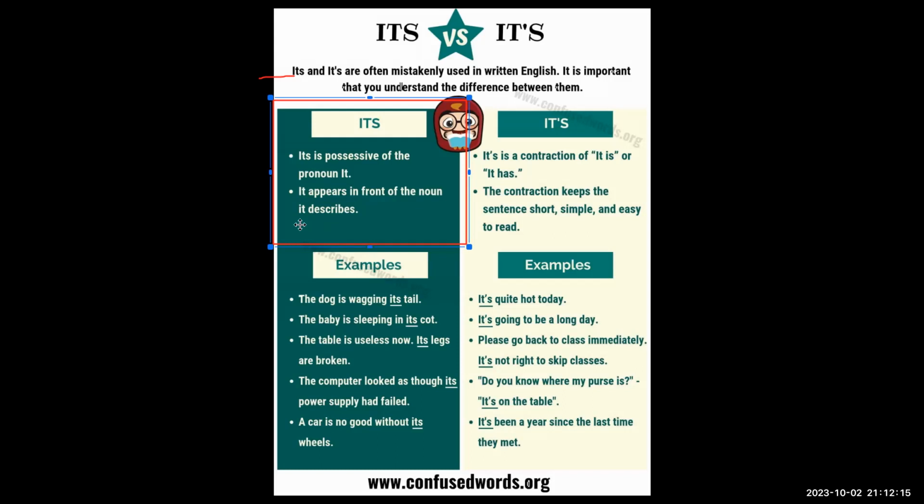So you can see the ITS without apostrophe is before the noun. Okay, nouns are names of a person, name of things, place, and events. So these are examples. Let's read. The first example is: the dog is walking his tail. Yeah, it's tail. ITS without apostrophe. Tail is a noun, okay? Tail is a noun. Don't forget noun.